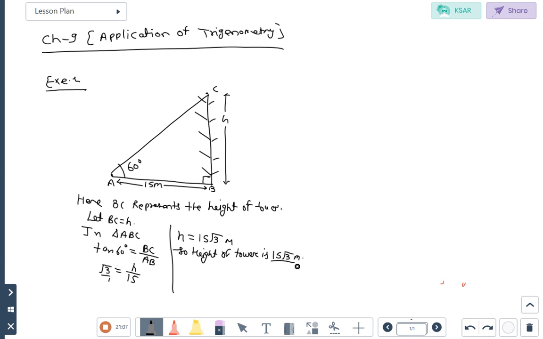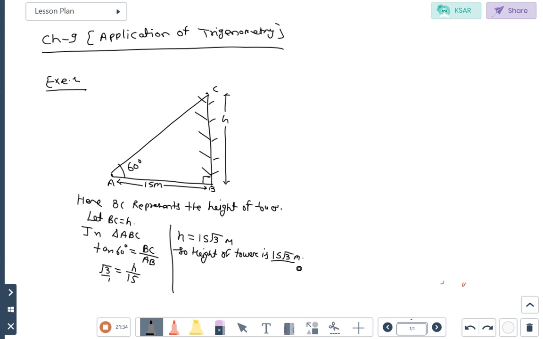And the important thing is that if under root 3 value is given to you in the question, then you will substitute the root 3 value, then multiply by the 15, then you will get the answer. Understand first question? Yes, sir. Easy hai? Now second type of question, listen. In that second type of question, example number 3, look.